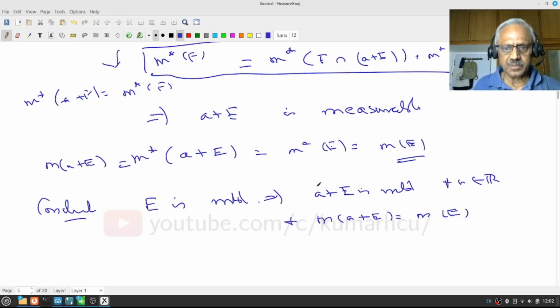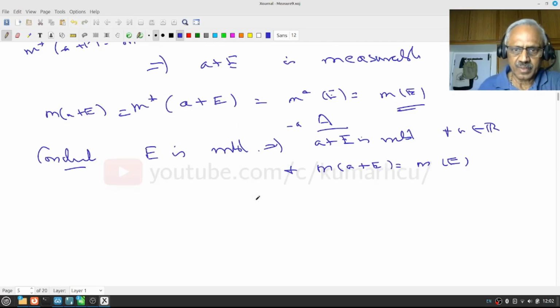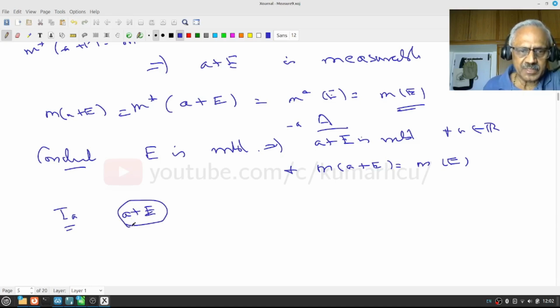You start with this, call it, if you want, capital A, then apply this. If you take minus a, you will get e. So it is an if and only if. Do you follow that? The same argument you apply to the set a plus e with the translation minus a. Therefore if a plus e is measurable, translation of a plus e by minus a, that will be e, that will be measurable. That follows. So we have proved this is if and only if.